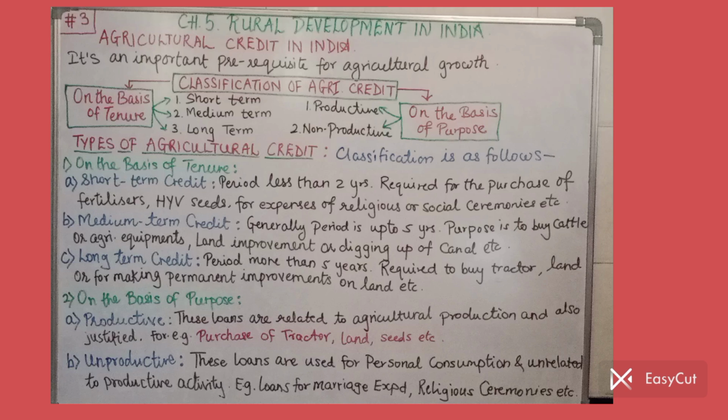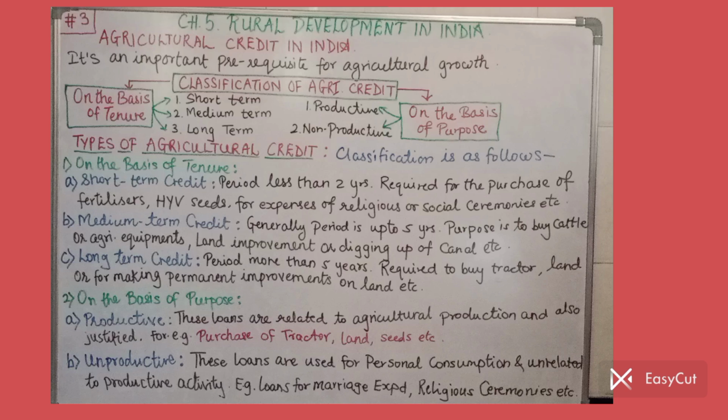So such kind of credit is required for current expenses, that means day to day purchases, such as purchase of fertilizers and high yielding variety seeds, that means HYV seeds. Then also some short term expenses for religious or social ceremonies, to celebrate something in the home. So that is short term credit, small amount of credit. It is up to 2 years.